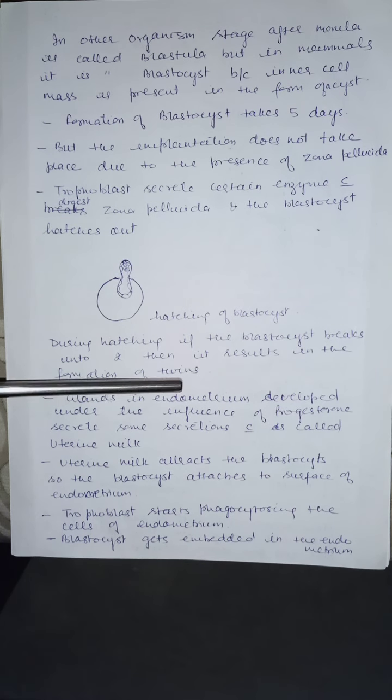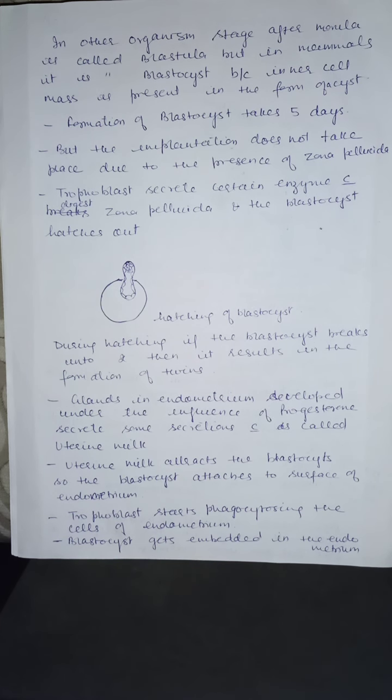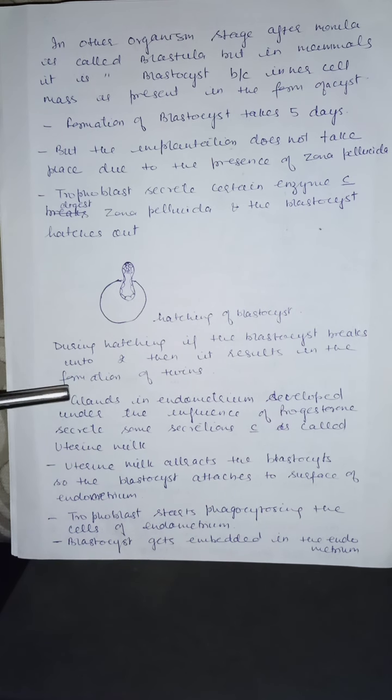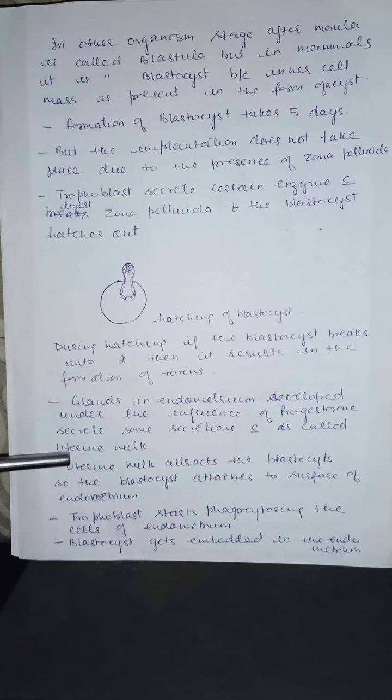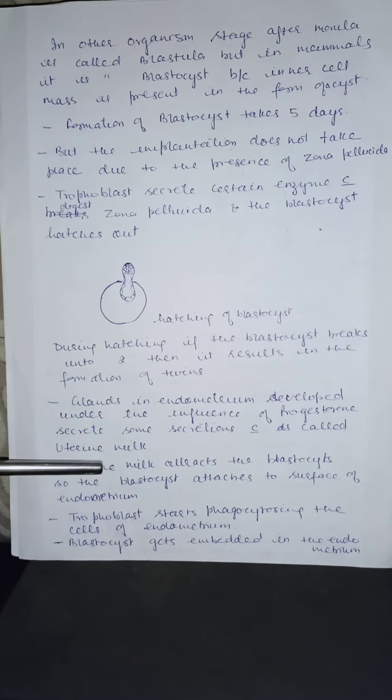Now, glands in the endometrium develop under the influence of progesterone hormone. Corpus luteum is secreting progesterone hormone and the endometrium glands will develop in the presence of this progesterone, and they will secrete some milky fluid, some watery mucus, and that fluid is known as uterine milk. This uterine milk will attract the blastocyst, so the blastocyst attaches to the surface of the endometrium.